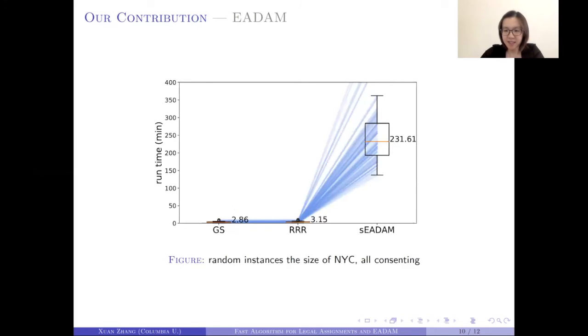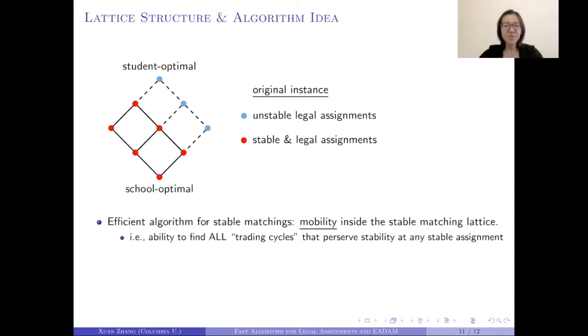We also conducted some computational experiments on instances that have the same size as that of New York City. Here is just one example where I assume that all the students are consenting. Again, this is the deferred acceptance algorithm, this is our algorithm, and this is the simplified EADAM. Our algorithm is basically the same running time-wise as the deferred acceptance algorithm, and it is a lot faster than simplified EADAM.